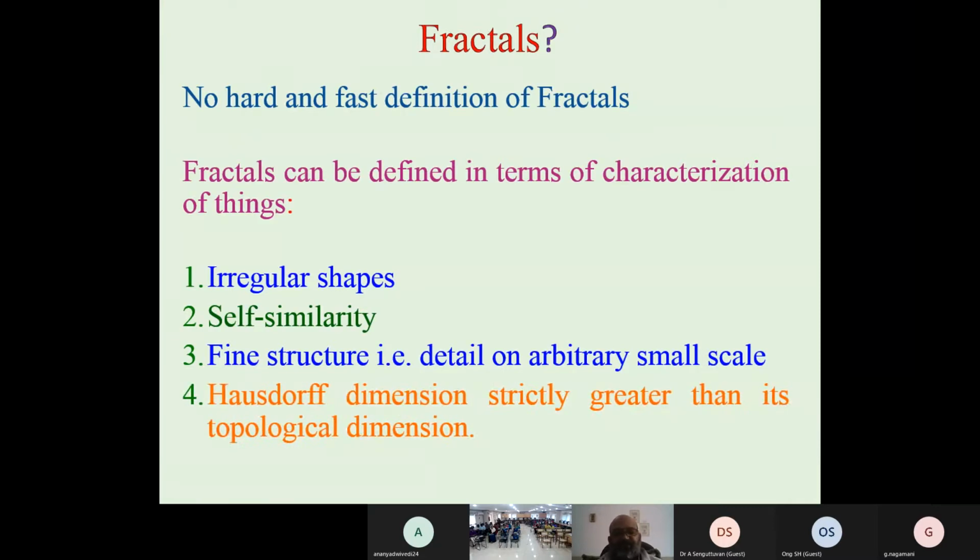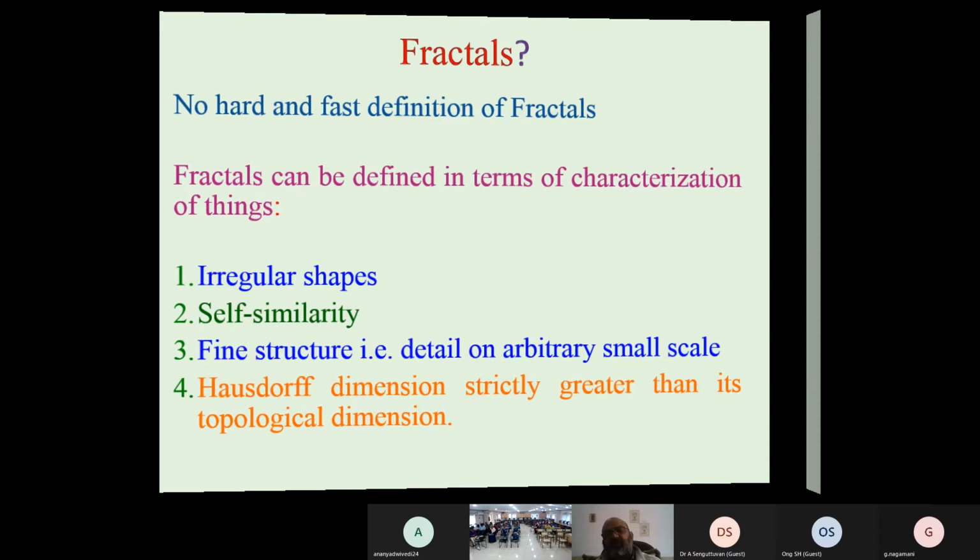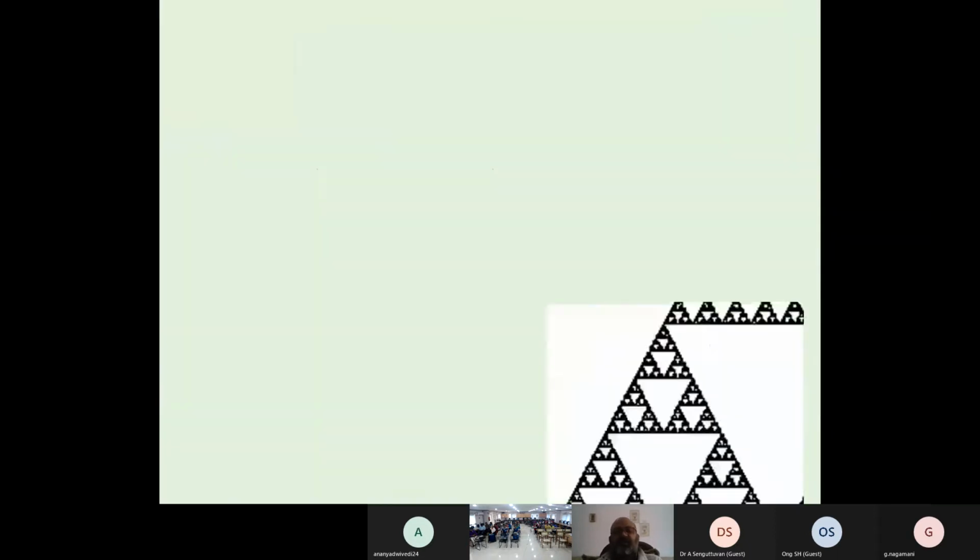And we have one more mathematical definition, very pure. The Hausdorff dimension is strictly greater than the topological dimension. Most of the time we use this when we don't have a picture and we just have set theory, or we have measure theory. If we have a topological or metric set, then we use this definition.